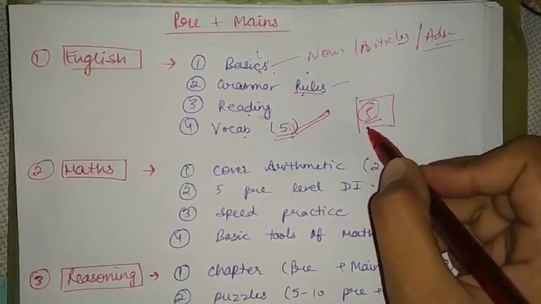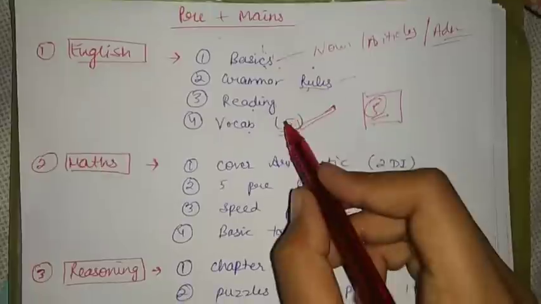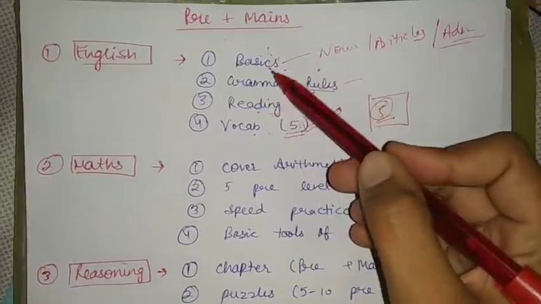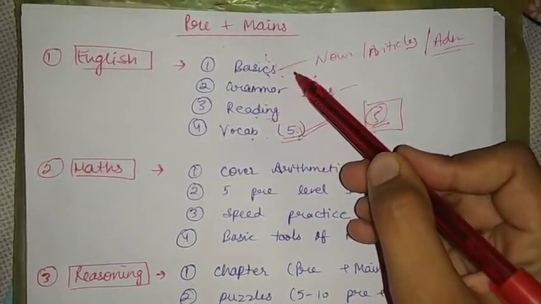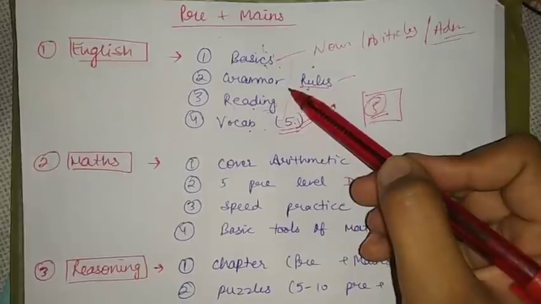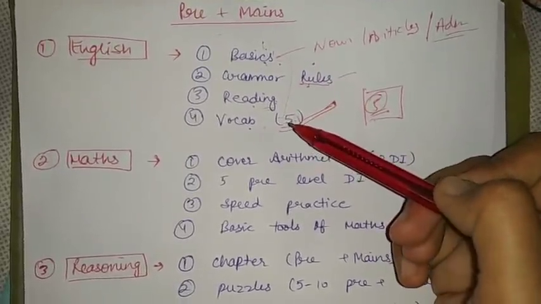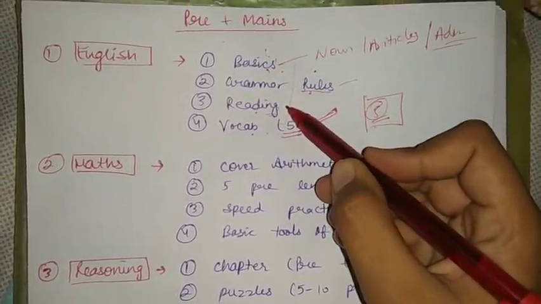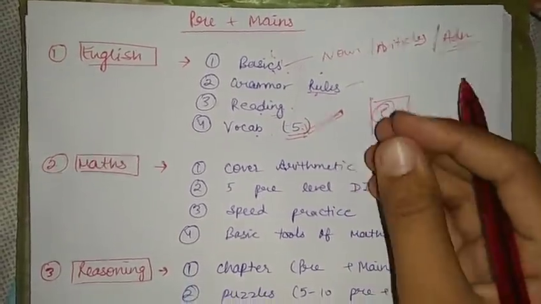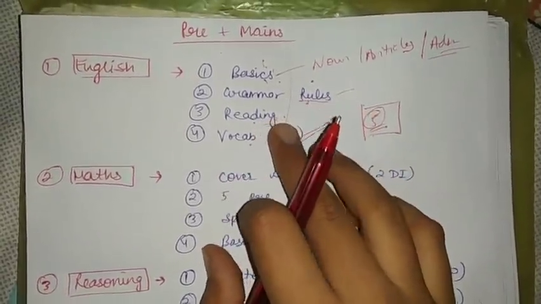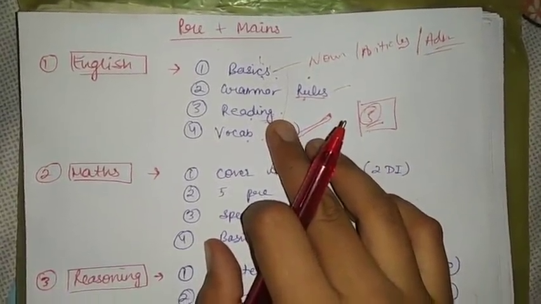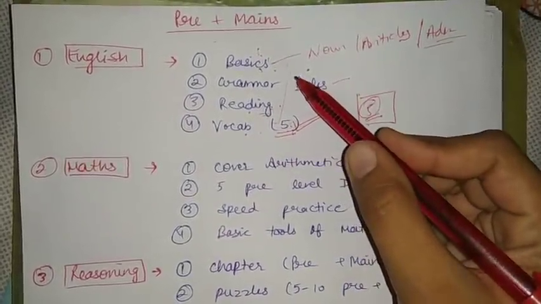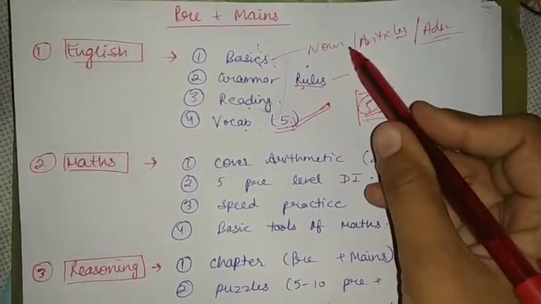So that's all for English. Tell me if you want the video of 5 vocab daily. Then you have to continue reading and keep revising your grammar rules every 1 or 1.5 months. Keep checking the small, silly mistakes you are making in the English section, in any rule or basics, and keep revising your rules and the basics of English.